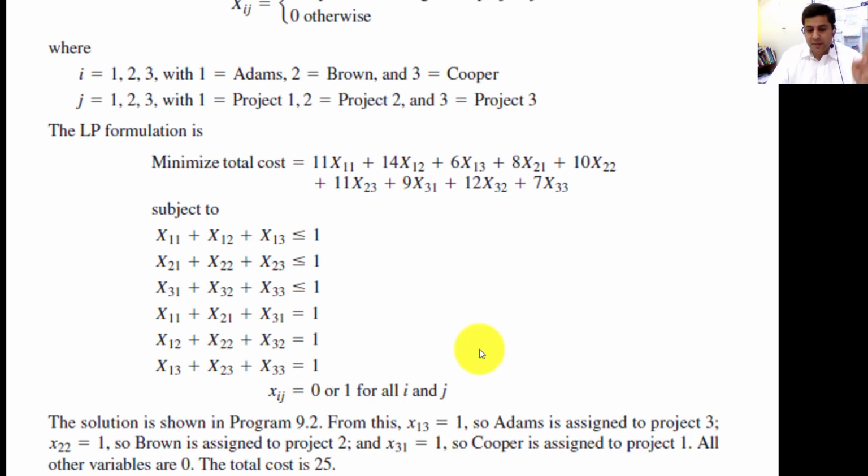$25. I'm hopeful that you understand it, and if you still have some problem, then we will discuss it in the interactive session. You can also send me an email if you have a specific query. Without hesitation, you can call me, you can discuss with me in the interactive session. Thank you so much.